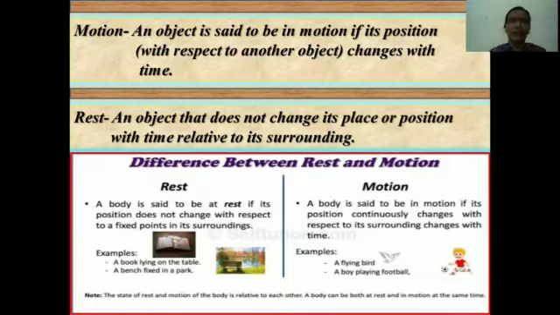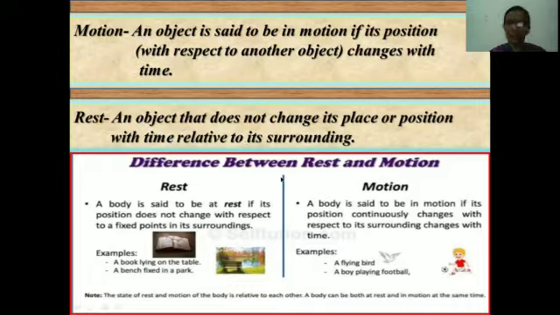Now, motion. An object is said to be in motion if its position is changing with respect to another object with time. If any object is changing its position with respect to time, it is known as motion. And rest: an object that does not change its position or place with time, with respect to its surroundings, is in the rest position. If an object is not changing its position, it means that the object is at rest.